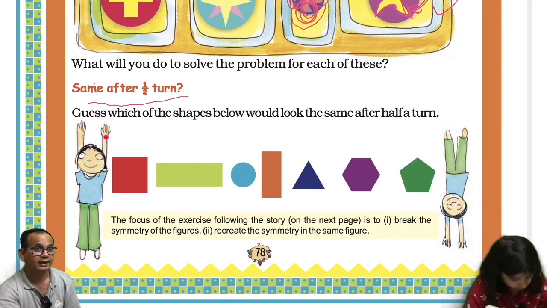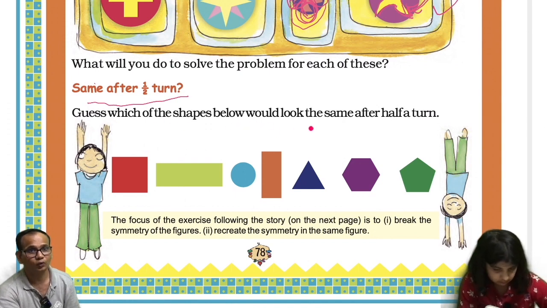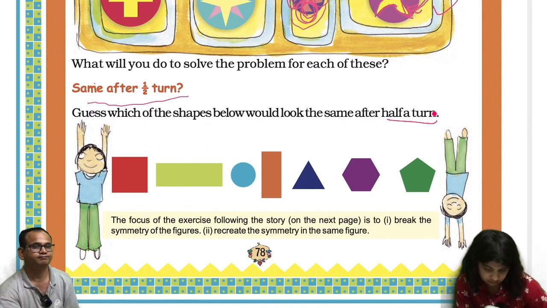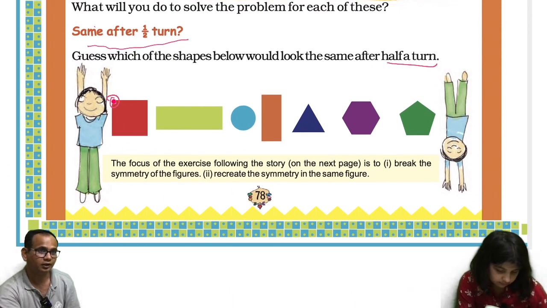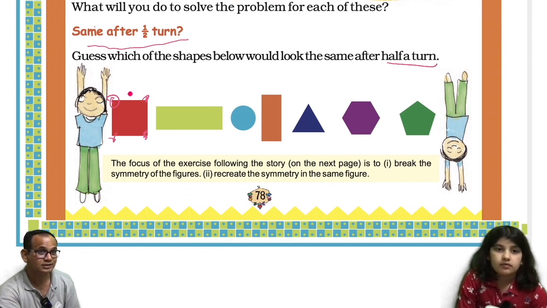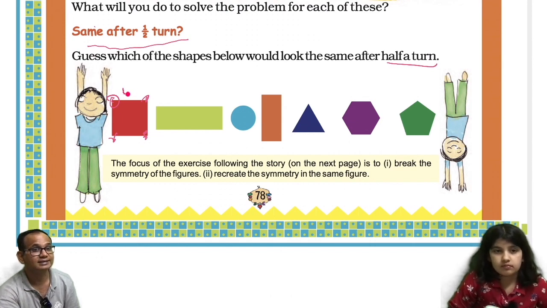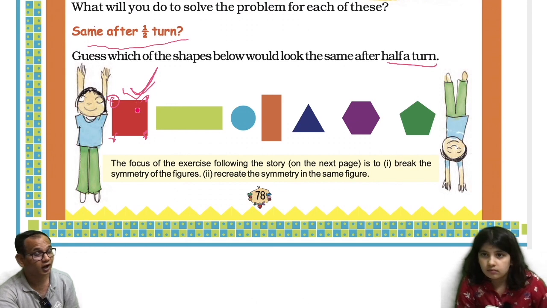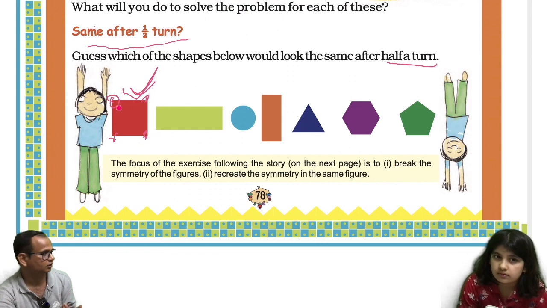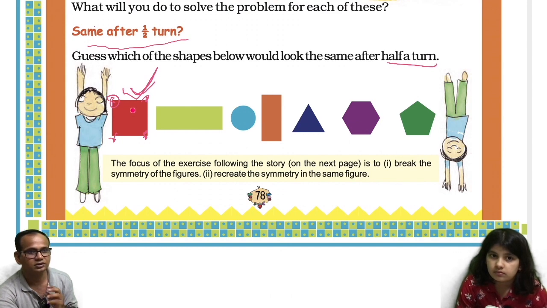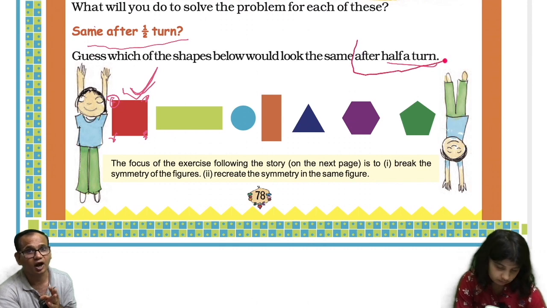Which of the shapes below would look the same after a half turn? Half a turn means, Avisha, we have to turn it this much and bring it here. This is half. I'll turn it and bring it here. So this is a square, so this also will look the same after the turn. After half a turn, not a full turn, Avisha. A full turn means it will always be the same, this corner will turn and come back to the same place. That is a full turn. It's talking about half a turn. You have to pay attention after half a turn.